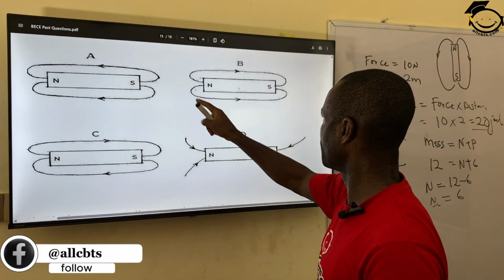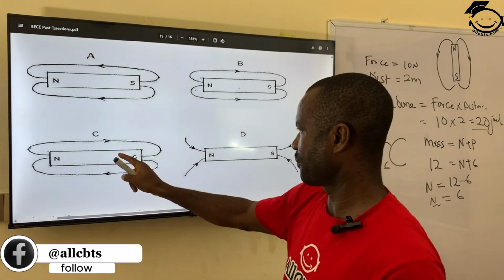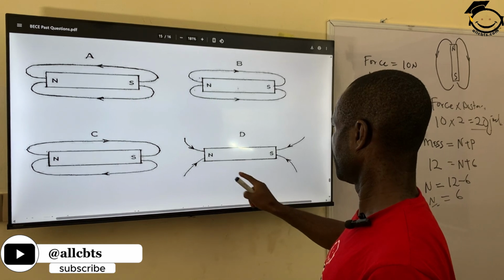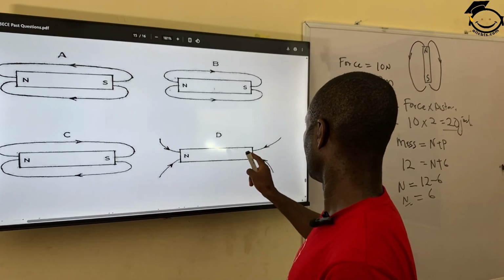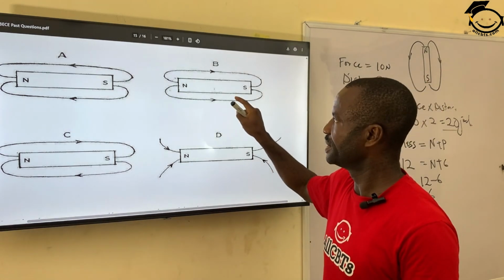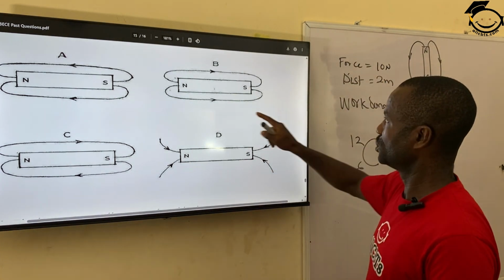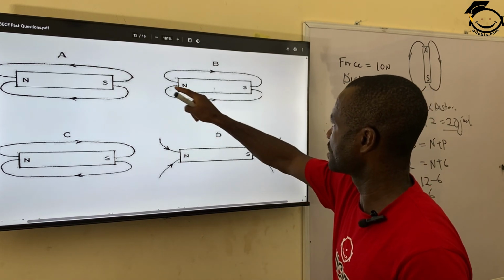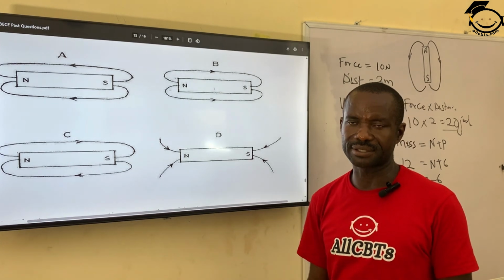This is moving from the north. This is moving from the south. This is moving towards the north and towards the south. So the correct answer is B. This is the only one that obeys this rule. The magnetic field is moving from the north to the south, as you can see. So B is the correct answer.